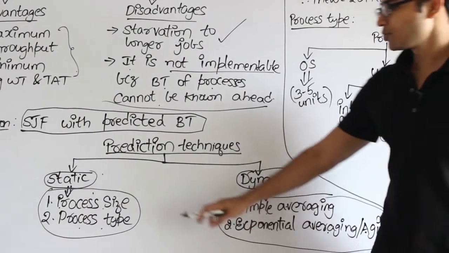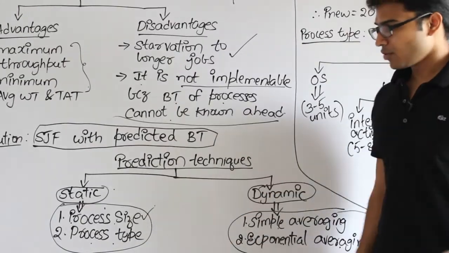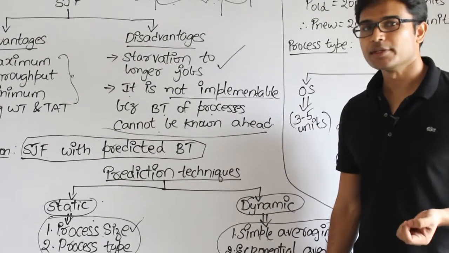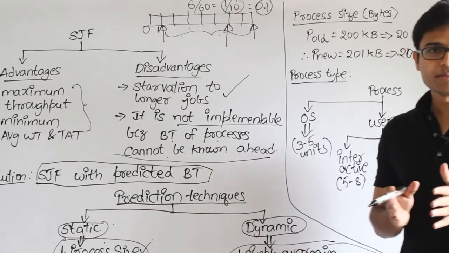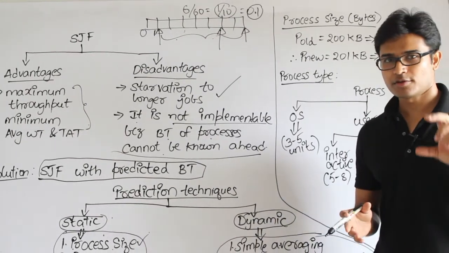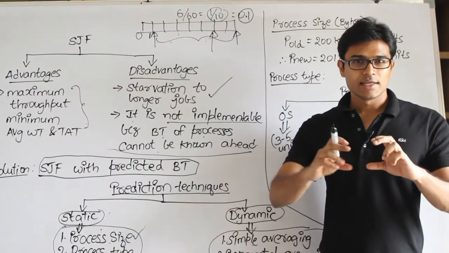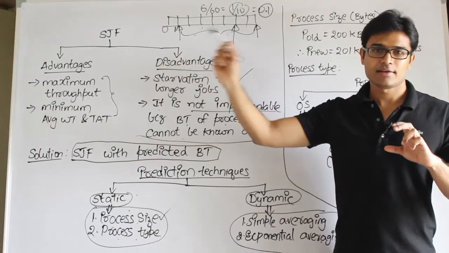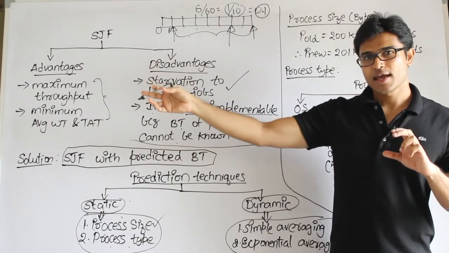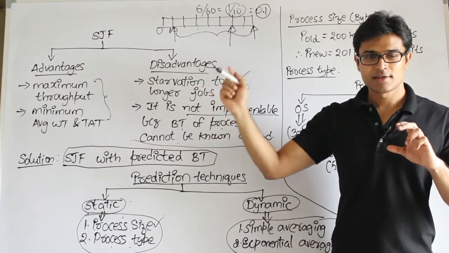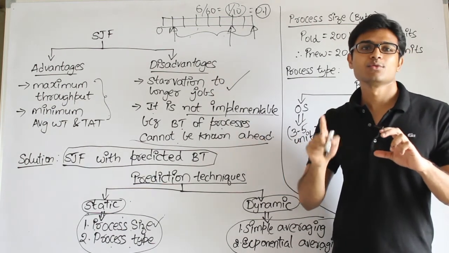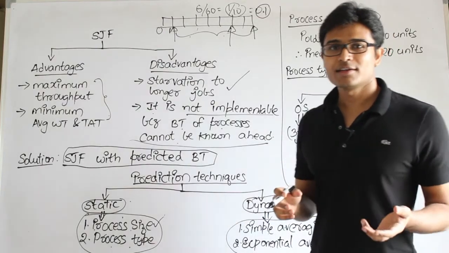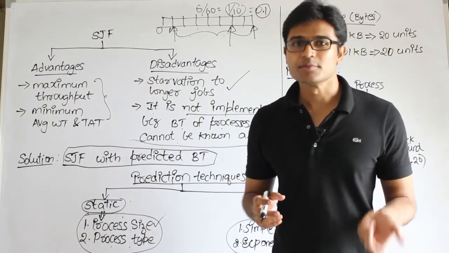So the first technique is process size. Depending on the process size, if you guess the burst time, that is the static one. What does it mean? If a process is depending on the process size, we count the size of the process and then we see if this size matches with any process which we finished earlier, and then we take that earlier process and we examine how much time it has taken, and now we predict that maybe these two could take the same time. It is actually wrong. I mean, not exactly right. Sometimes it works, but it is a simple one, right?